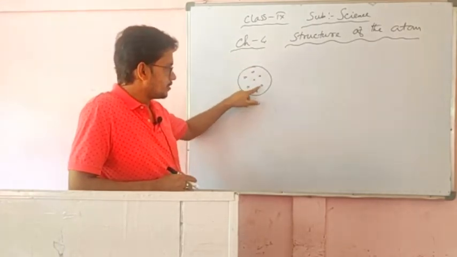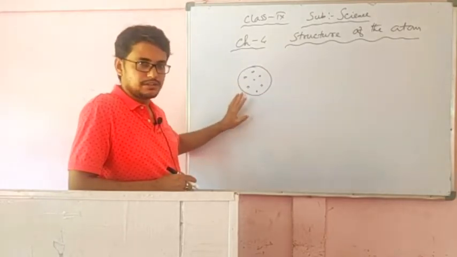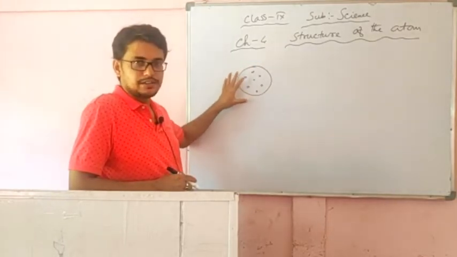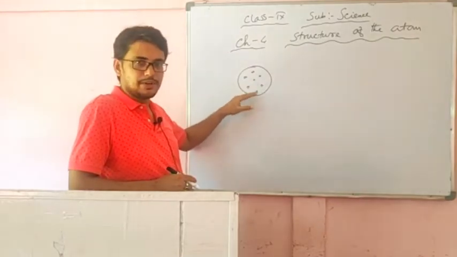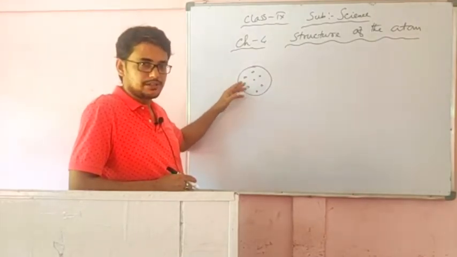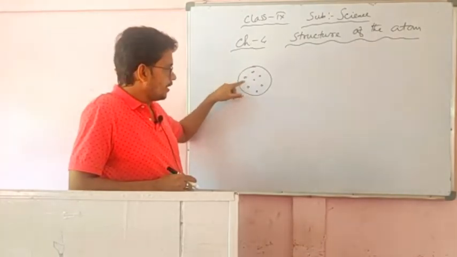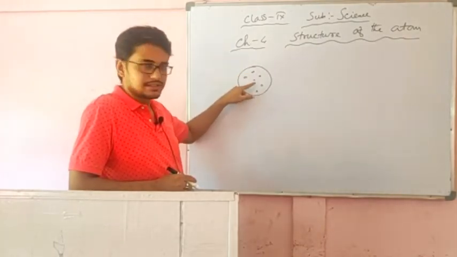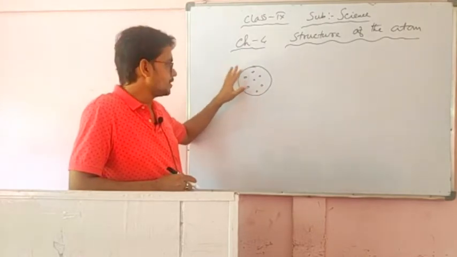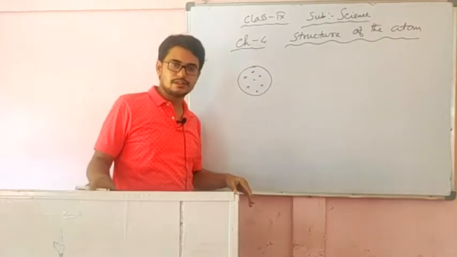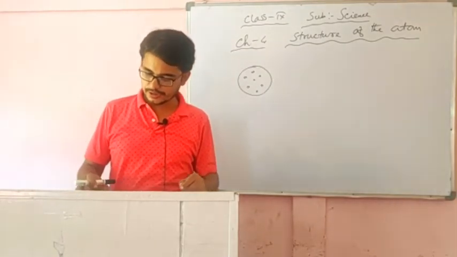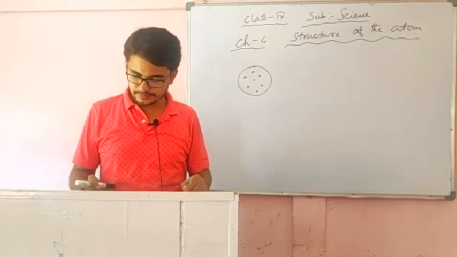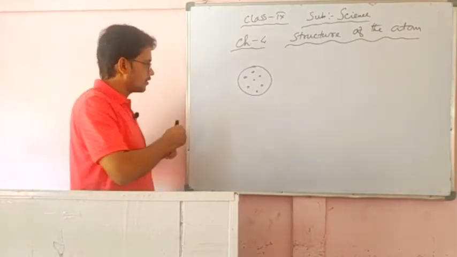The seeds represent the electrons, and the remaining part represents the protons. That means the red edible part represents the positively charged particles, the protons, and inside that, the black seeds represent the negatively charged electrons. So this is Thomson's model of an atom. This is the Thomson model of an atom.